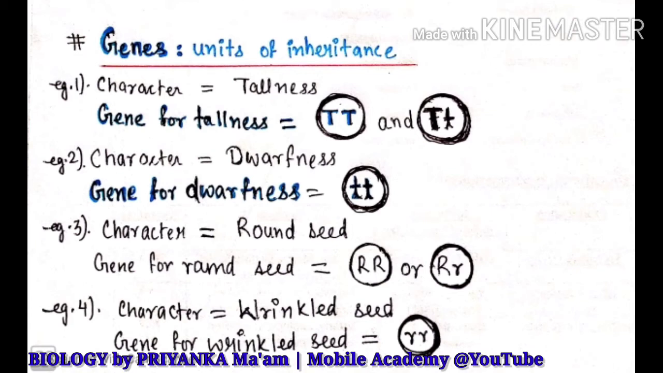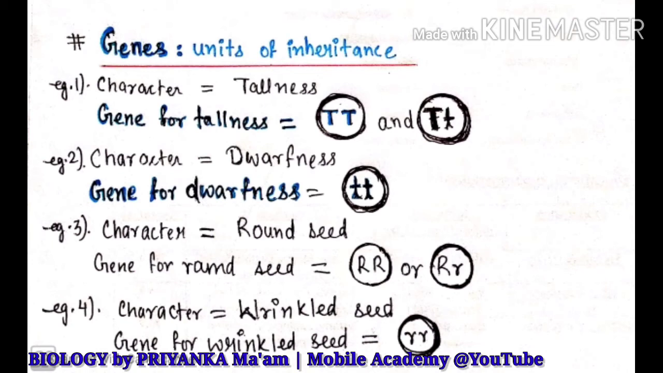But for my convenience in explaining the concept of genes, I am taking tallness directly as a character. I am not taking tallness as a trait. I am taking tallness as a character or as a feature. So for every feature in a living organism, there is one gene responsible, one or more genes.